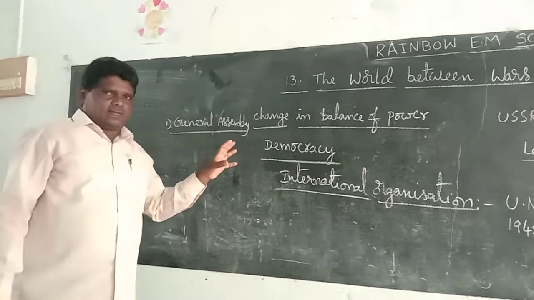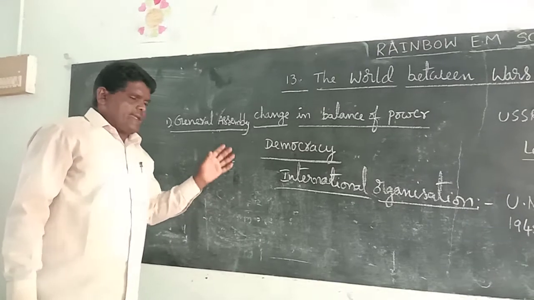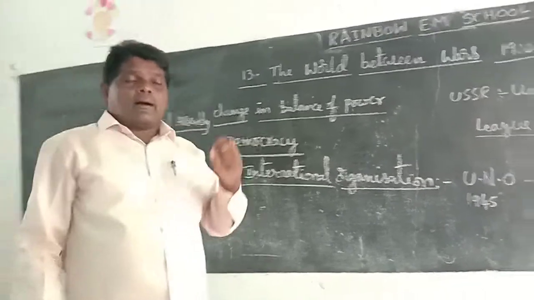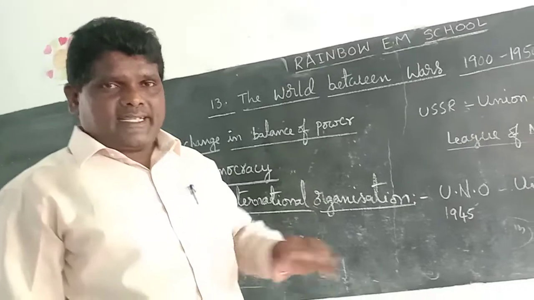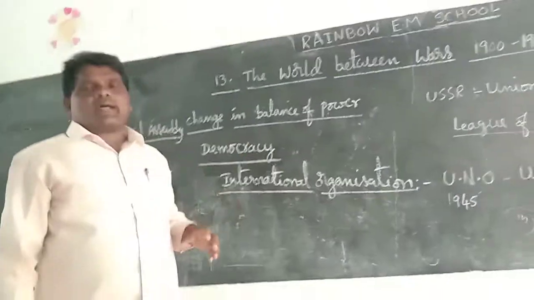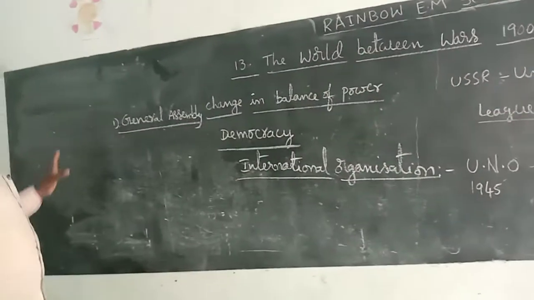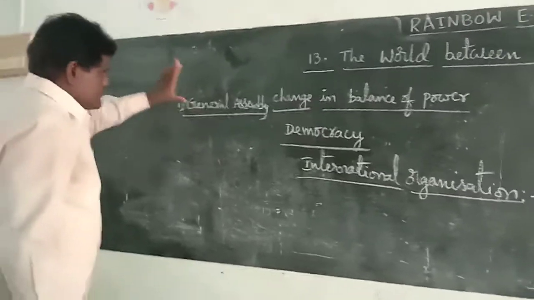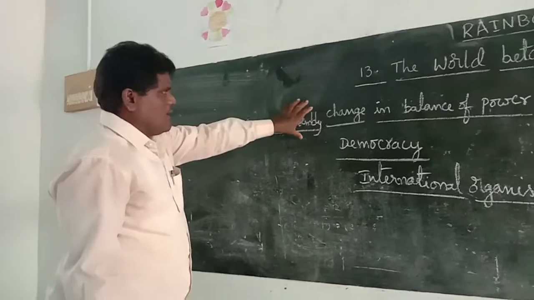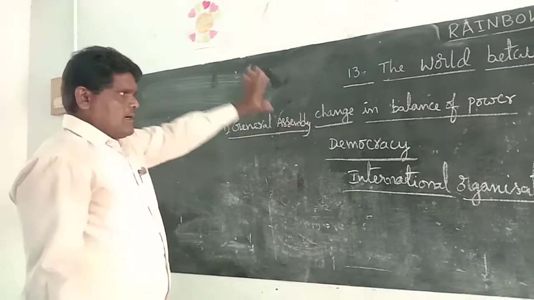The General Assembly means the present UNO membership countries, 193 countries at present. It is one of the important organs.